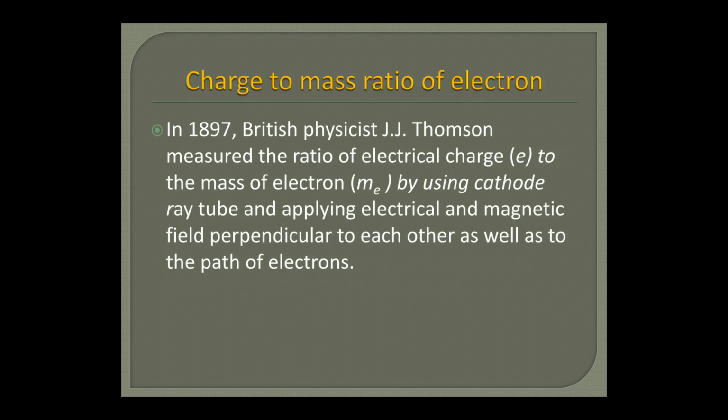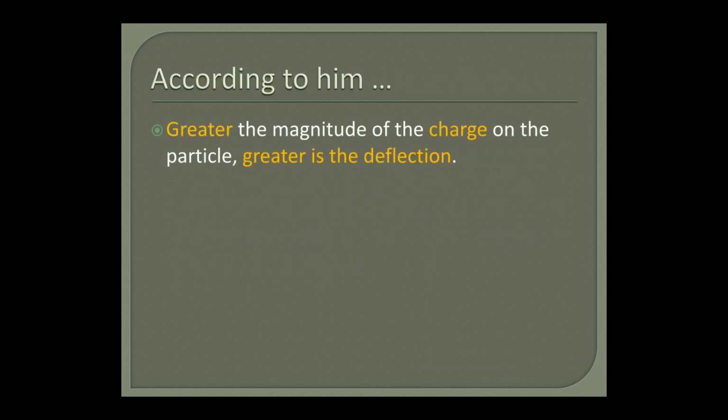Now, charge to mass ratio. What is the e/m ratio? How did J.J. Thomson calculate it? In 1897, the British physicist J.J. Thomson measured the ratio of electrical charge e to the mass of the electron me by using a cathode ray tube and applying electrical and magnetic fields perpendicular to each other as well as to the path of the electrons. So according to him, the greater the magnitude of the charge on the particle, the greater is the deflection.